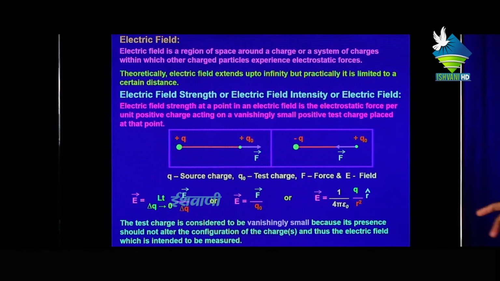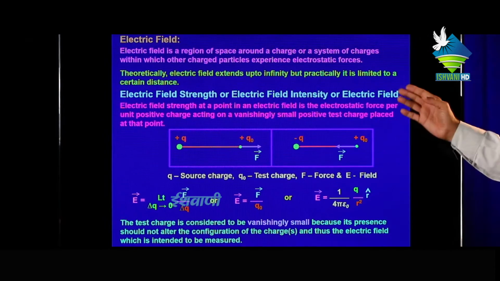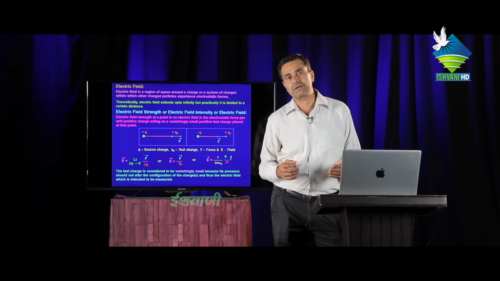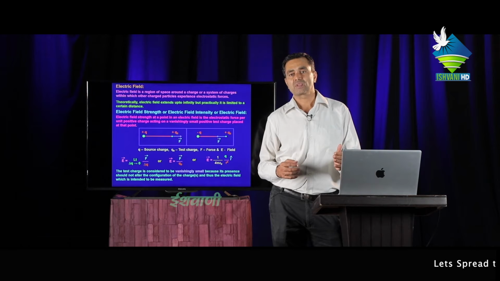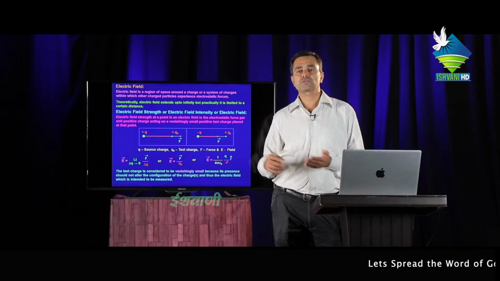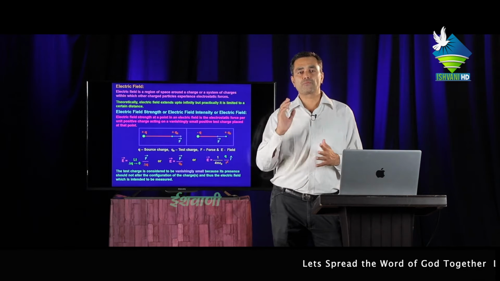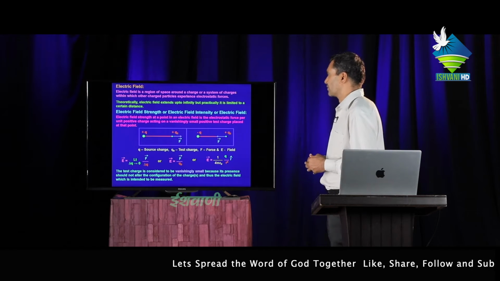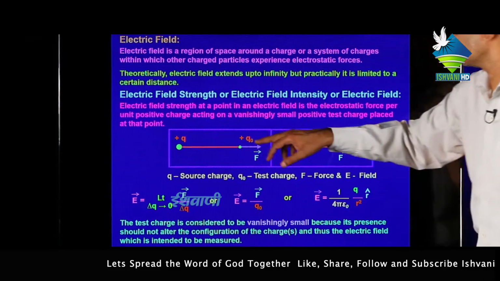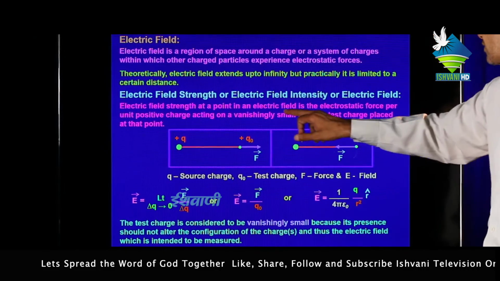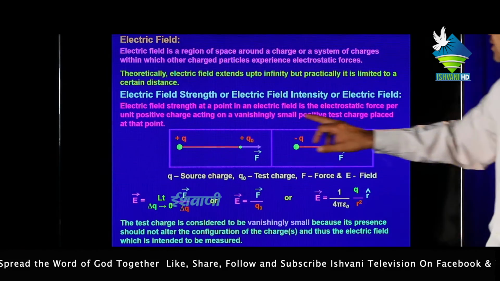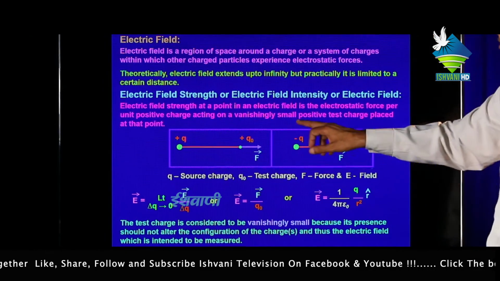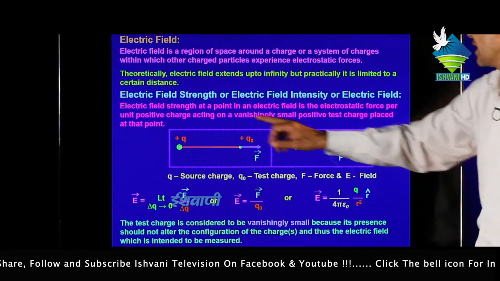Electric field strength, or electric field intensity, or electric field. The force applied by the electric field on a charged particle of unit charge is called the intensity of the electric field. Means the force on a unit charge is called the intensity of the electric field. The electric field strength at a point in an electric field is the electrostatic force per unit positive charge acting on a vanishingly small positive test charge placed at the point.